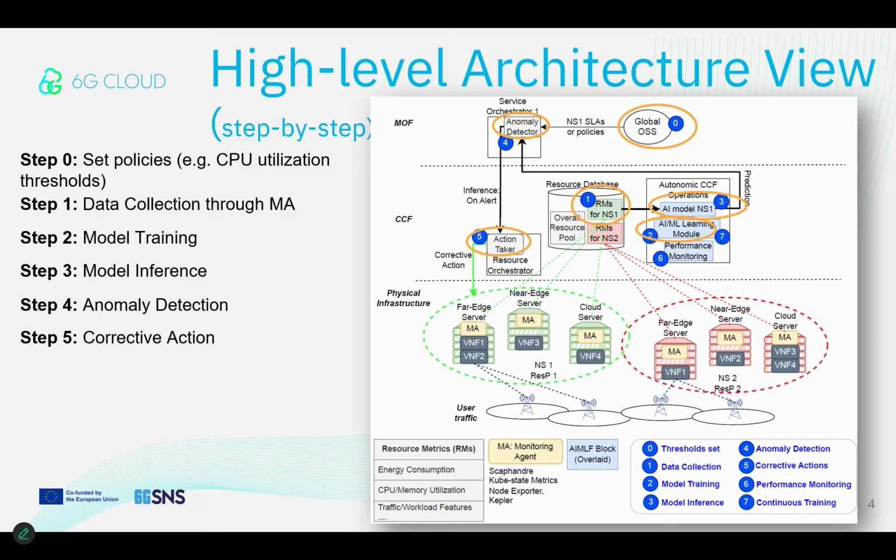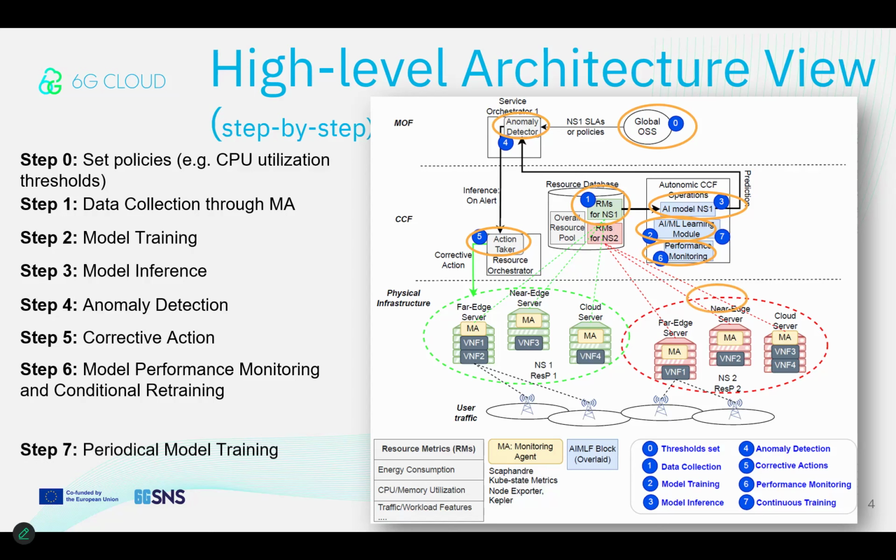Also, performance monitoring tools are responsible for comparing predicted and actual values of the CPU usage and, upon detection of model performance degradation or environmental change, model retraining is initiated by invoking the AI or ML learning component with more recent data. Finally, the updated resource metric reports are continuously gathered in the resource DB and can be used from the AI or ML learning module for periodical retraining.